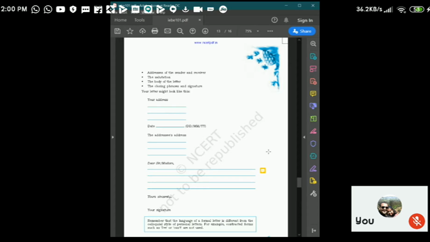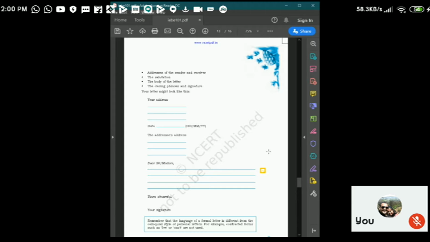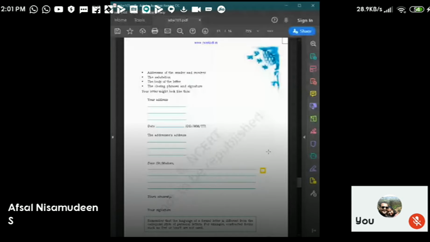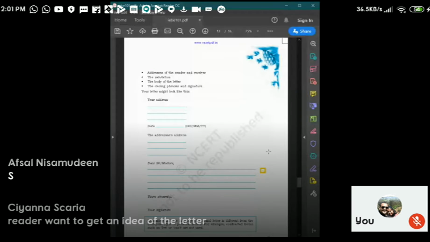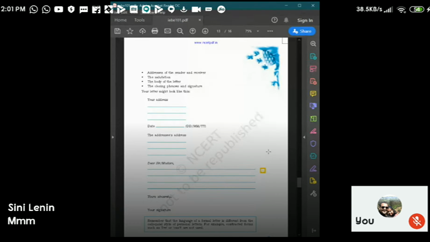Okay, so a subject. Why we need to keep a subject? In order to make the reader of the letter understand what the letter is all about. Okay, then after subject there is one more thing. If you are writing a complaint letter, right now there won't be any complaint letters for you, but furthermore, when you go to your +2 or +1, you will have to deal with complaint letters. Okay, complaints, letter of complaint, that is complaining about a defective product or a service, anything, complaints.